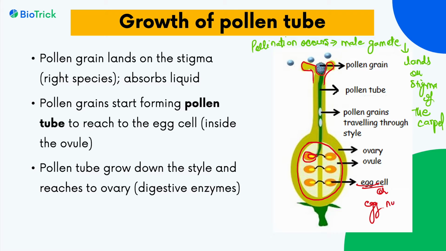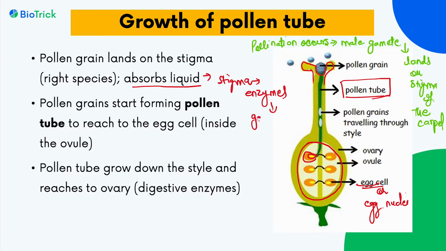So it occurs by the process of formation of pollen tube. What happens when pollen grain lands on the stigma? Pollen grain absorbs some liquid from the stigma. The enzymes of the pollen grain become active and it starts germinating.